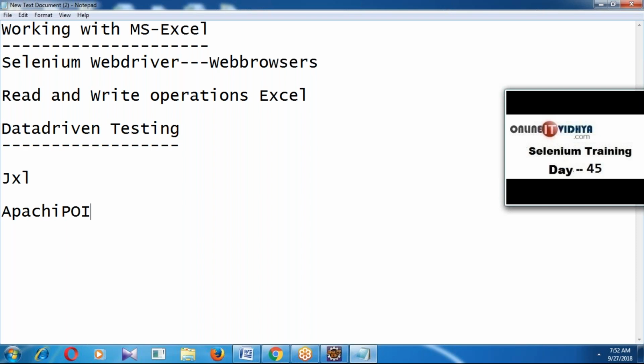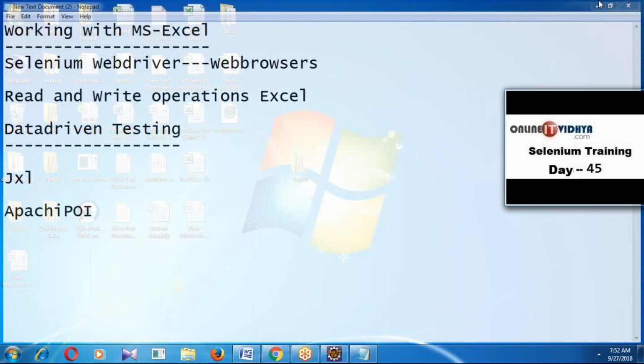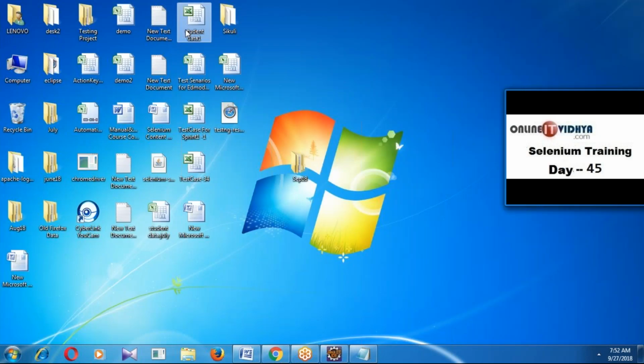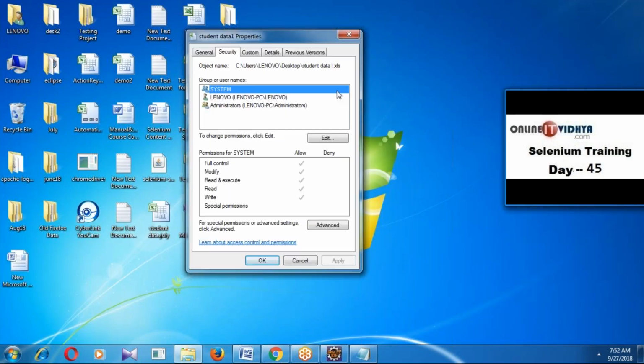First difference: in Excel, two types of format will be there. What are the two types of format? I will show that. See, this is one format, this is another. Right click on this Excel, properties, security. See guys, this is .xls and this is .xlsx.